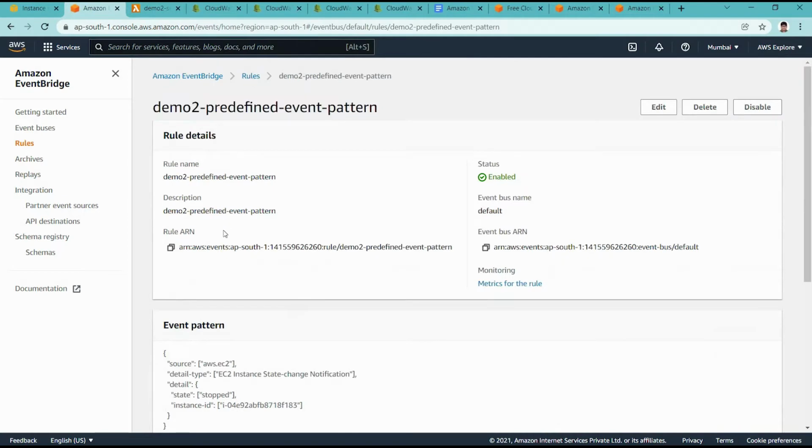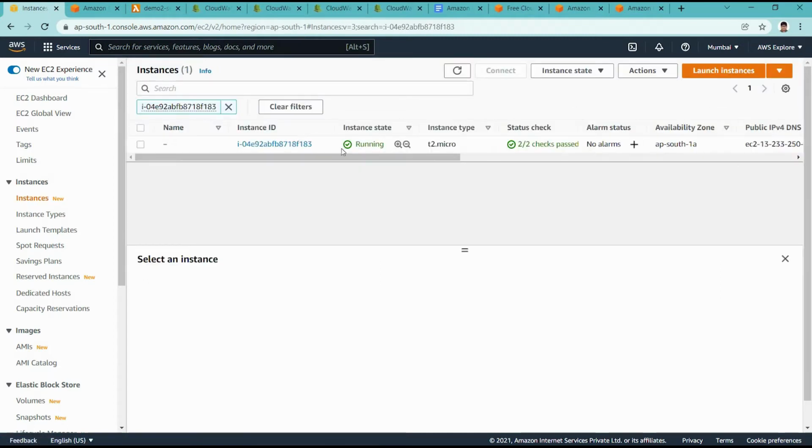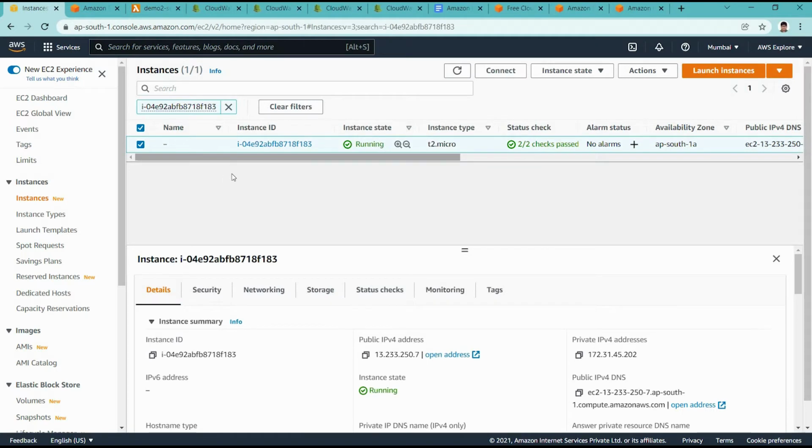Okay, demo 2 rule. Now we are going to the EC2 instances, and this instance state is running, right? So now we are changing this instance state from running to stopped.